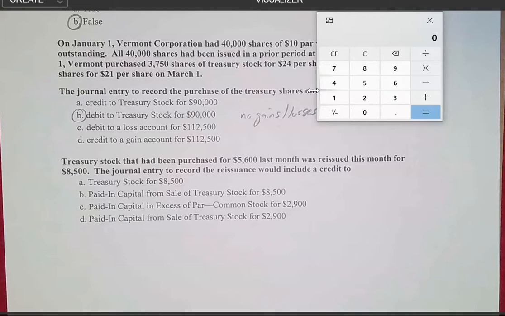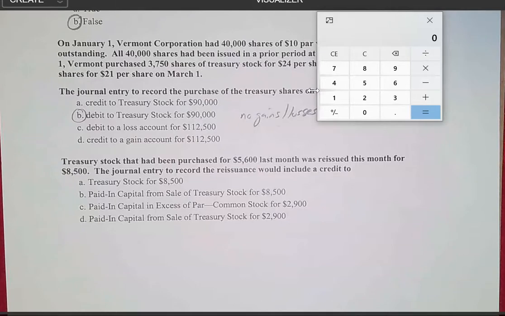Choice C, paid-in capital in excess of par, common stock. This is basically when we issue regular stock, and let's say it's $1 par.